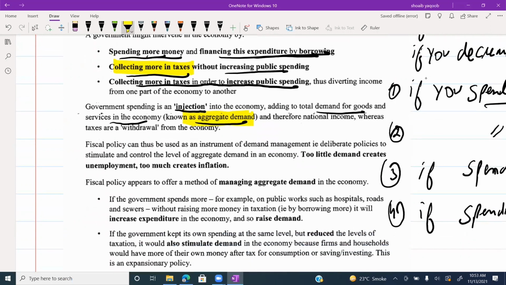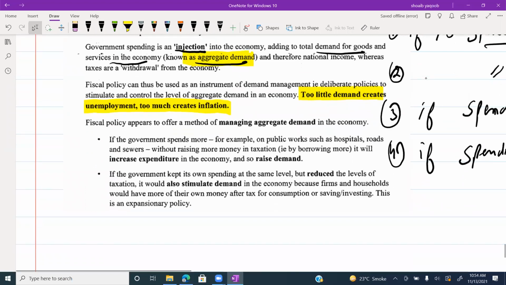So fiscal policy can thus be used as an instrument of demand management, with deliberate policies to stimulate and control the level of aggregate demand in the economy. Too little demand creates unemployment and too much creates inflation. If there is an increase in aggregate demand, it will increase the inflation. If there is a decrease in aggregate demand, it will increase the unemployment. So try to remember this.